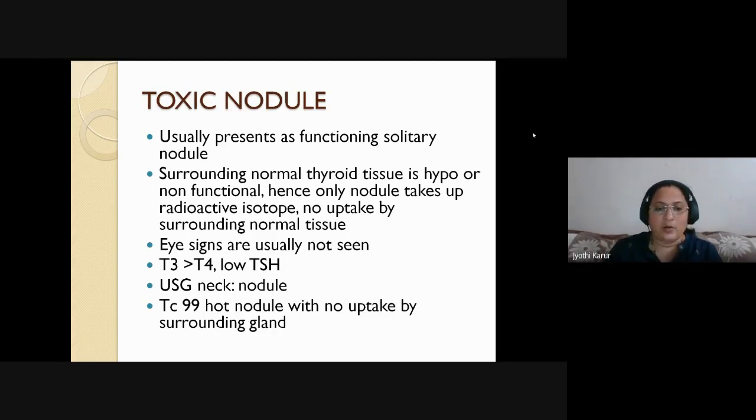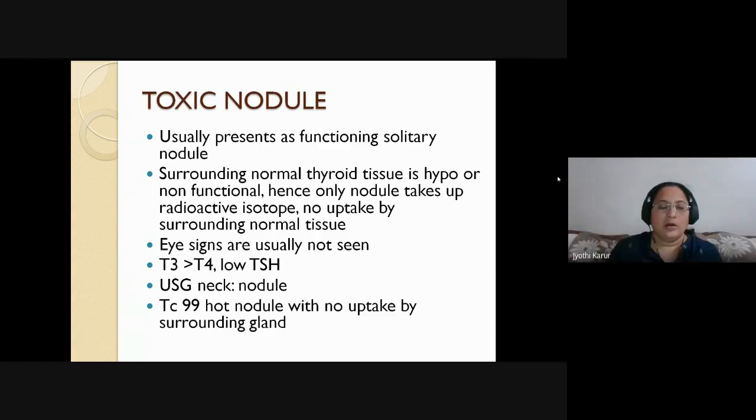On ultrasound, in Graves' we see diffuse enlargement, whereas in this, we can see a predominant nodule which is enlarged and receiving more vascularity. The problem with this is the technetium. Usually nowadays we are using the technetium 99 scan more often than iodine 123. When you do technetium 99 scan, there will be no uptake by the surrounding gland. So only the nodule is taking up the radioactive isotope. Doctors, are you understanding?